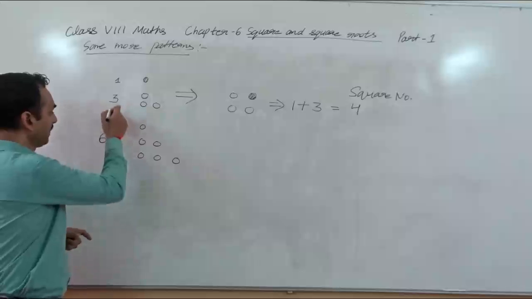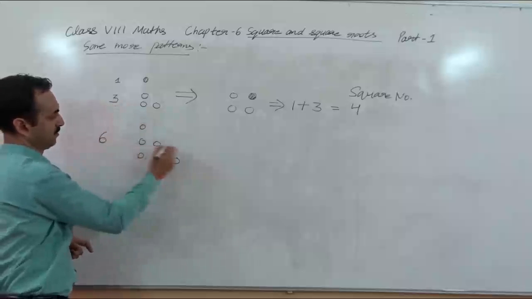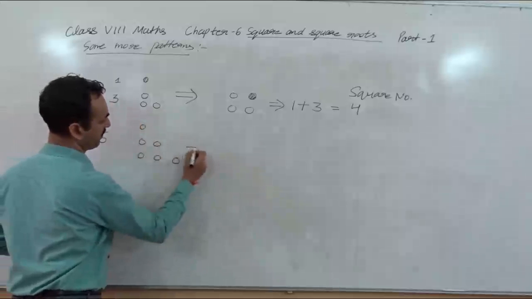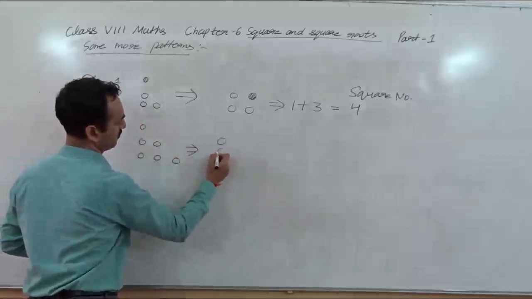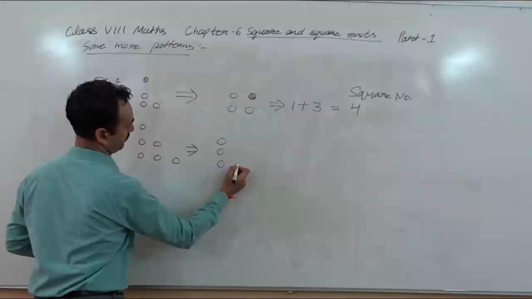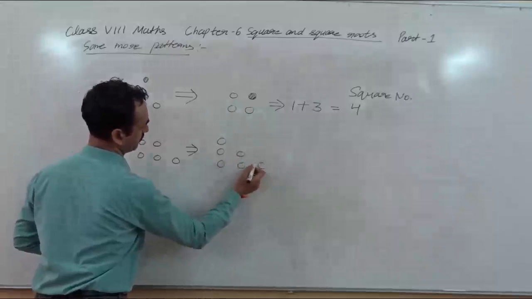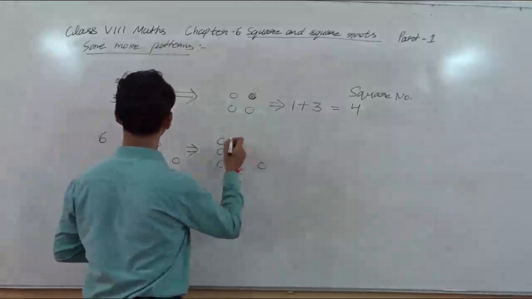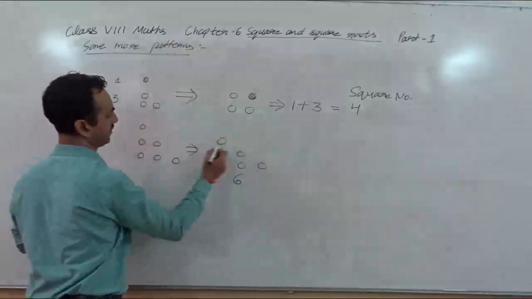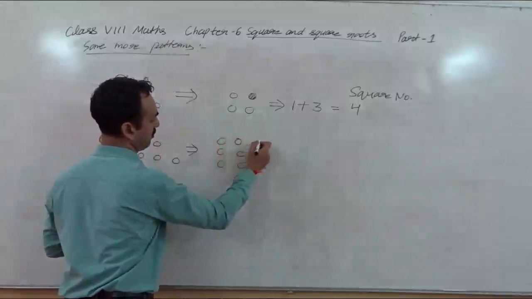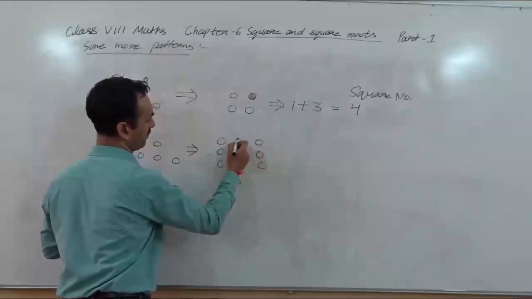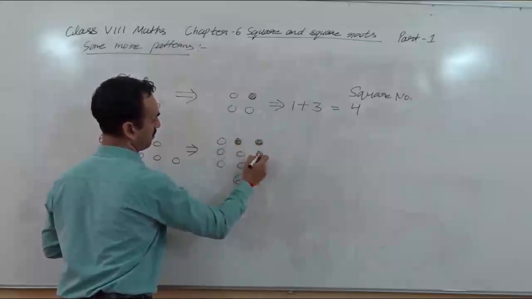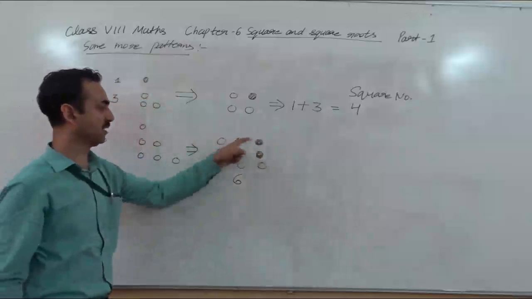So now if you take 3 and 6, then I am making a diagram here. This is 6. And when you combine these 3, 1, 2, 3, so again you can say you will get a 3 by 3 square.